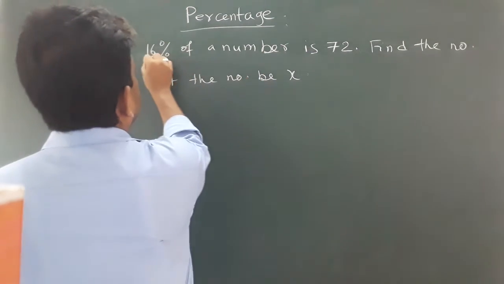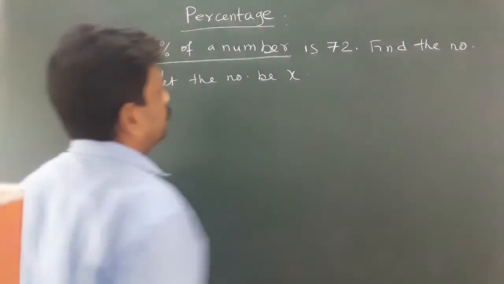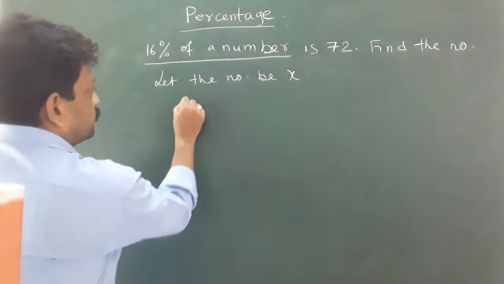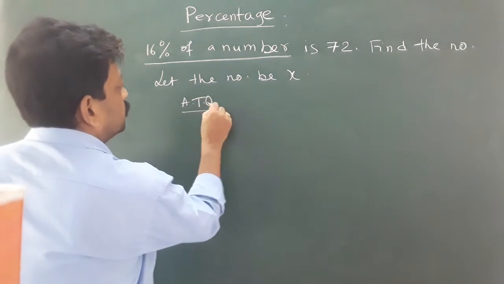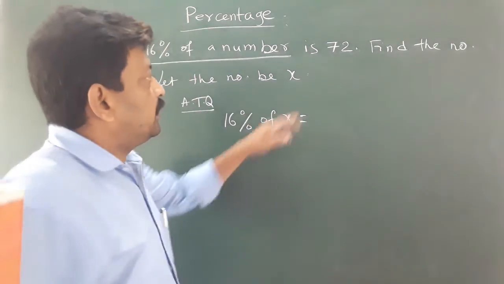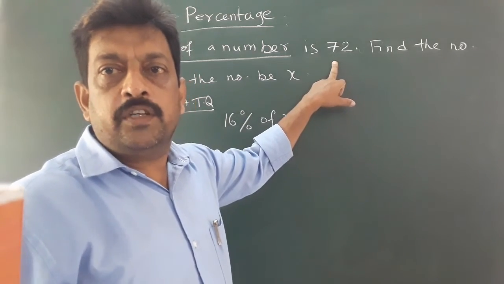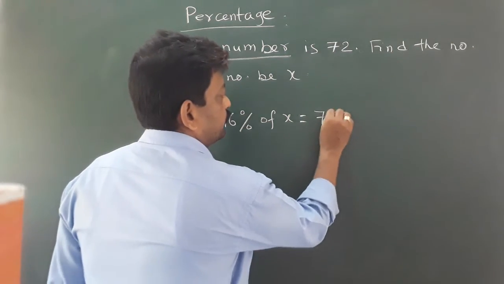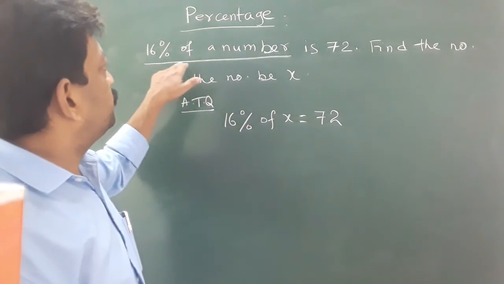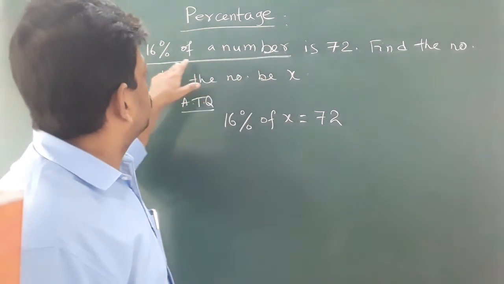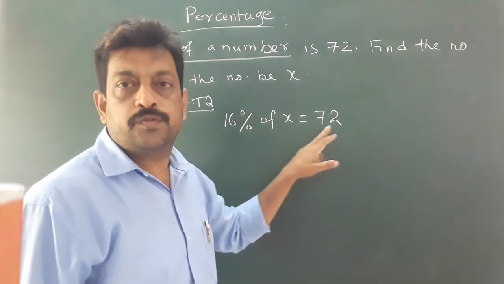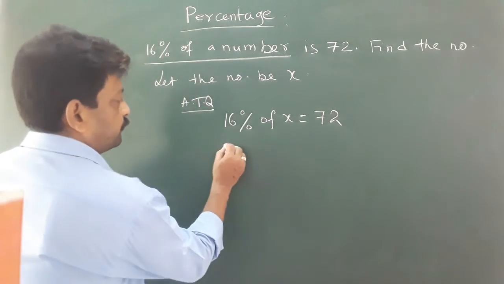So here the question is 16% of a number. So 16% of a number means 16% of x. So according to the question, 16% of x is 72 means equals to 72. Just compare these two. 16% of a number, I have taken the number as x. So 16% of x is 72 means equals to 72. 16% of x equals to 72. Now let us solve this.